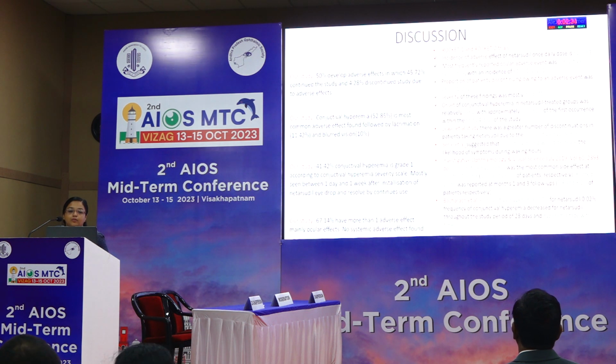Conjunctival hyperemia is the most common adverse effect, followed by lacrimation and then blurred vision. 41% of hyperemia is grade 1, mostly seen between day 1 and 1 week after instillation of the NETARSUDIL eye drops, and it resolved with continuous use. 67% have more than one adverse effect, mainly ocular. No systemic adverse effects were found.